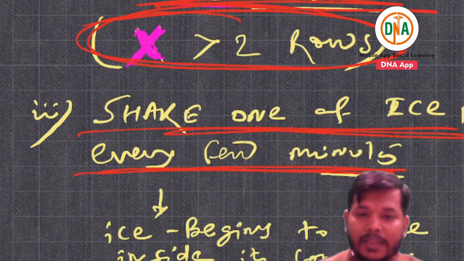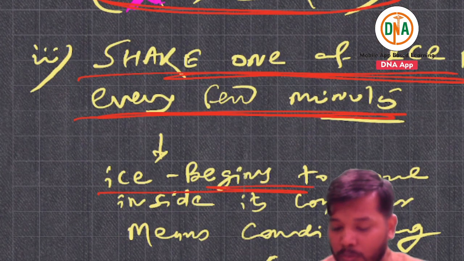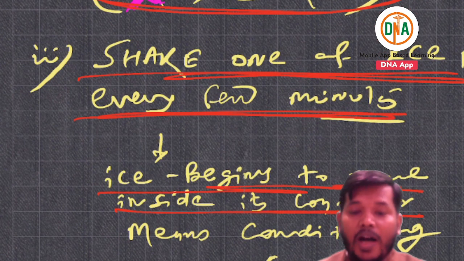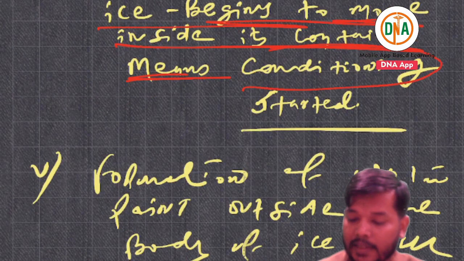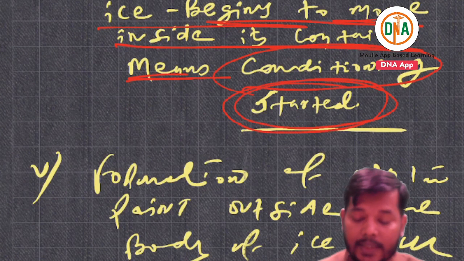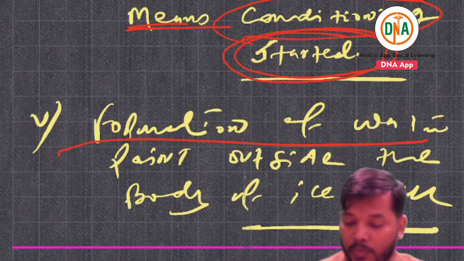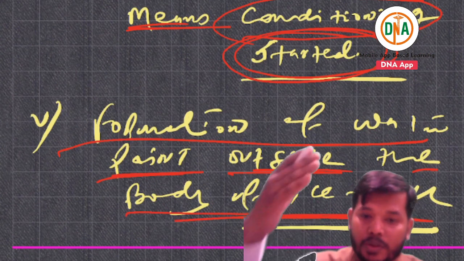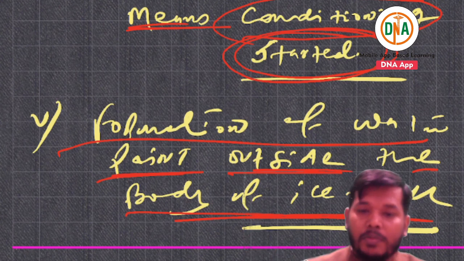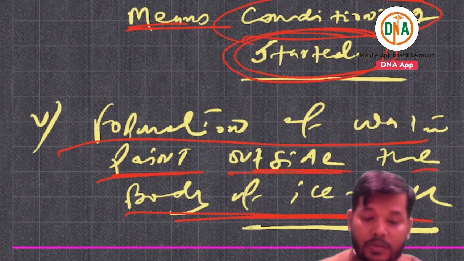If you shake it, the ice begins to move inside the container, which means conditioning has started, and there is formation of water droplets outside the body of the ice pack. By this process you are able to do conditioning of the ice pack.